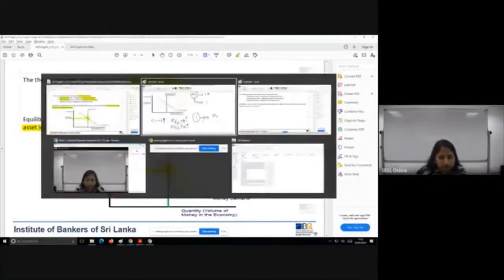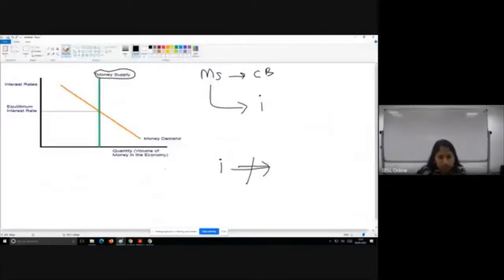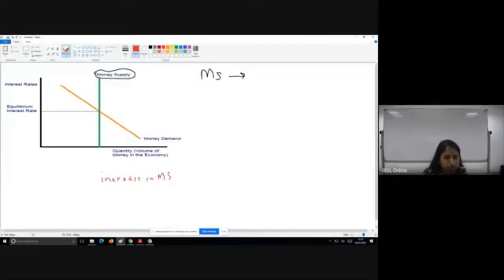If we are moving here, let's say the money supply is increasing, an increase of money supply, the money supply curve will move to the right hand side.